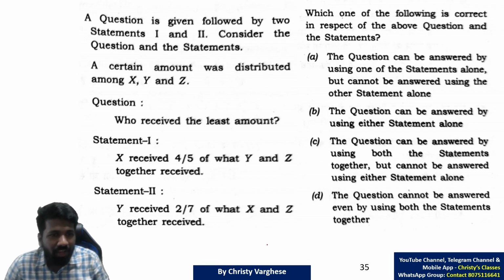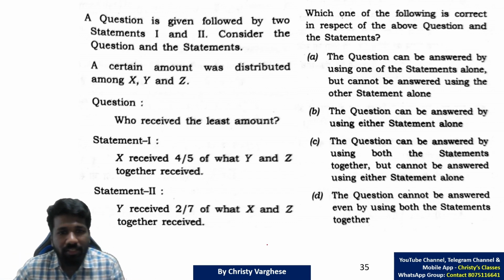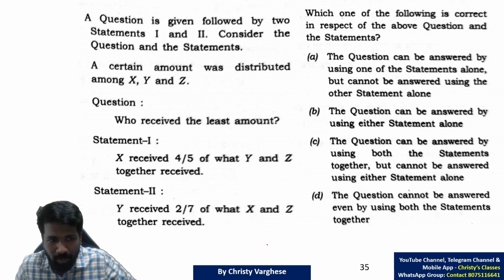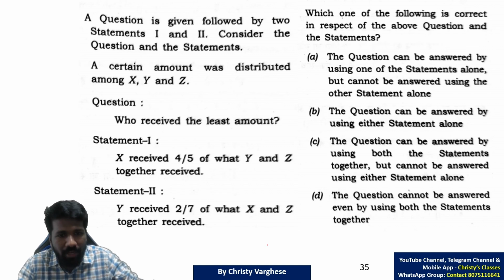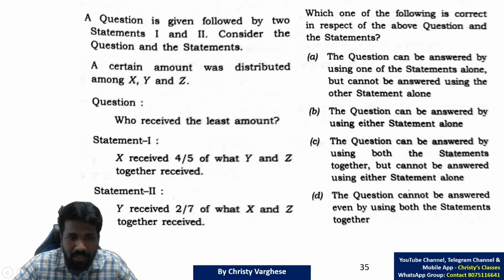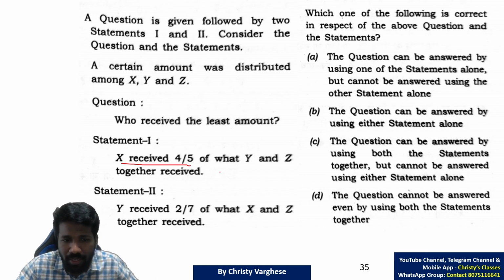So this question is a very interesting question. A certain amount was distributed among x, y, z. Question is, who received the least amount? So which among the values x, y, z is smallest? That is the question. So for that, statement 1 says x received 4/5 of what y and z together received. That means x value is 4 by 5 of y plus z value.